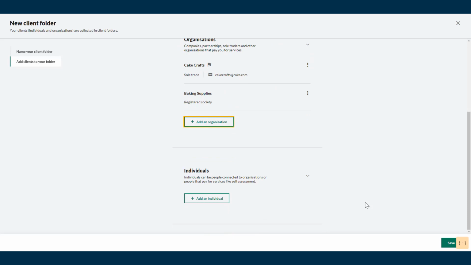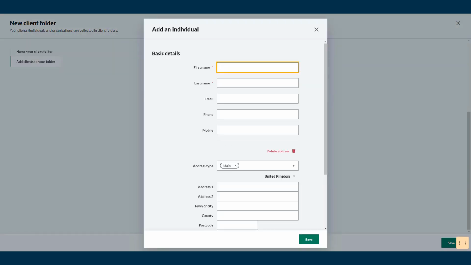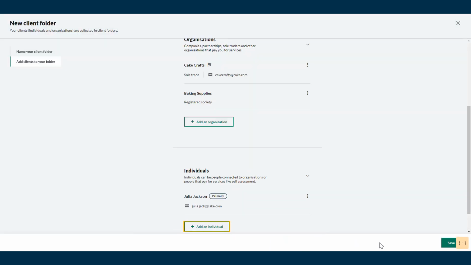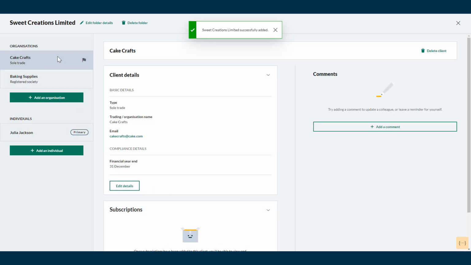And now we'll finally add an individual by clicking Add an Individual. This person, for example, can be the main point of contact from the organization. We're going to add their name, surname, and email address. Again, everything with an asterisk is mandatory. If you do not act for them as a client and they're just a contact, select the contact option and click Save. Then Save again. We've now successfully got 3 records within the client folder.